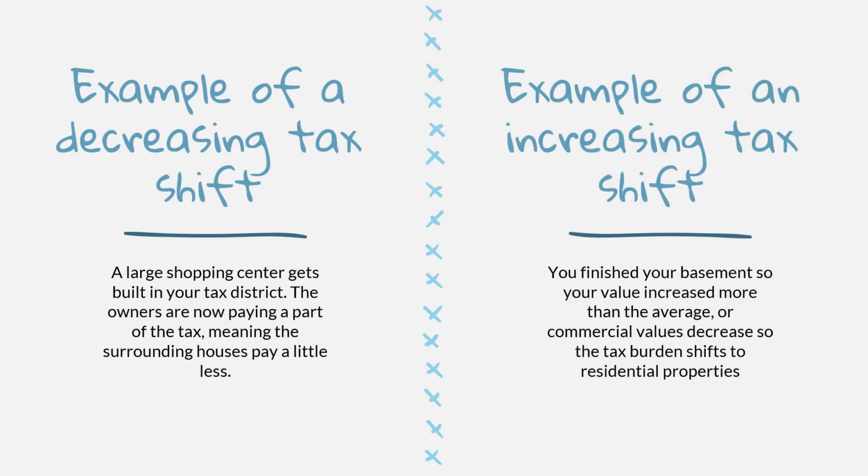The second example is of an increasing tax shift. This can happen for several reasons. Some reasons are that your house increased more than the average increase, or you could have added more value to your home by finishing the basement, for example, or the value of the commercial values decreased more than the average, which would shift some of the tax burden to you.